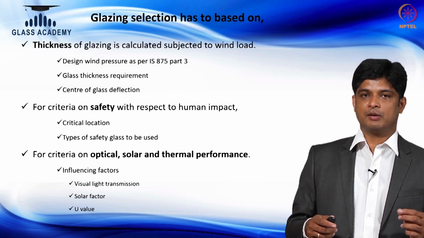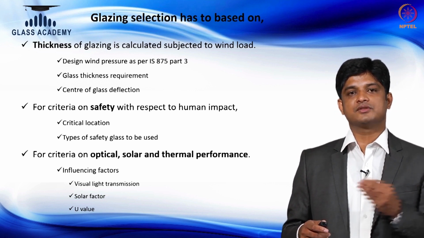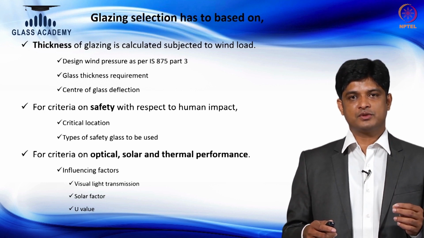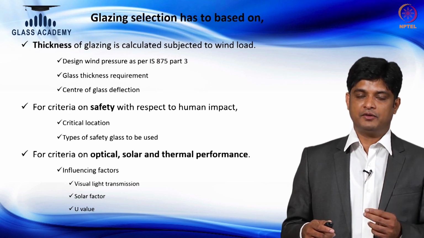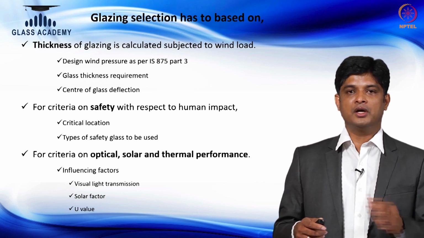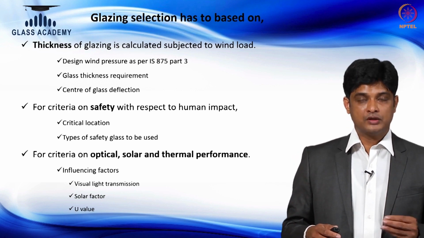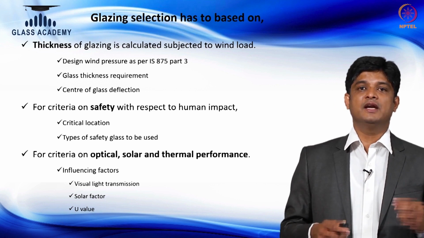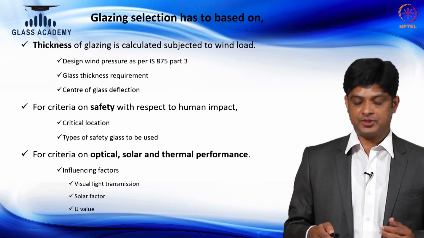To take you through an example, normal clear glass, which is 6 mm thick float clear glass, will have a higher light transmission at 89%, solar factor which is 0.83 to 0.85, which means 83% to 85% of the heat will be coming into your building, and U value which is 5.7, which is the property of the material. I'll take you through what is the ideal value that you should select for your buildings towards the end of the session.